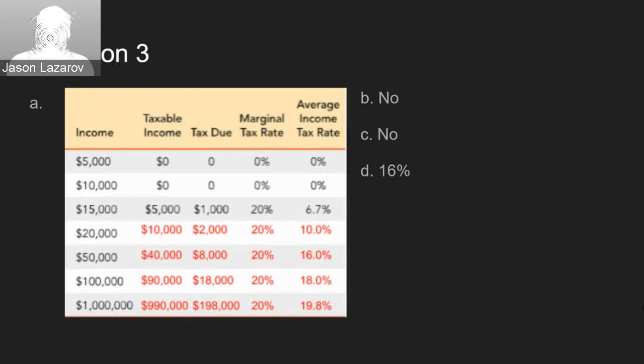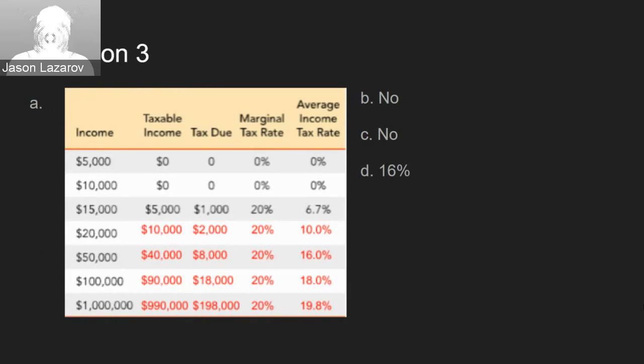For question 3, we are asked to complete the table with the values according to the taxation system in Rabushka. And we do this by subtracting $10,000 from the initial income, and the remainder will be taxable income. And the tax due would be 20% of the taxable income at a marginal tax rate of 20%. And finally, the average income tax would be the tax due as a percentage of the original income. Using this method, we are able to fill in the table as such.